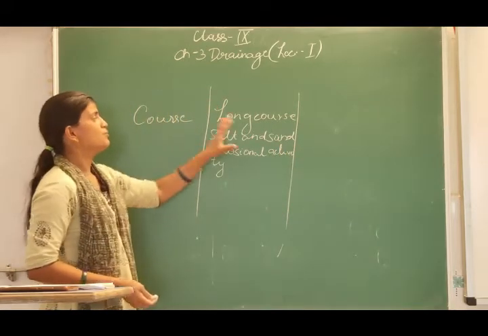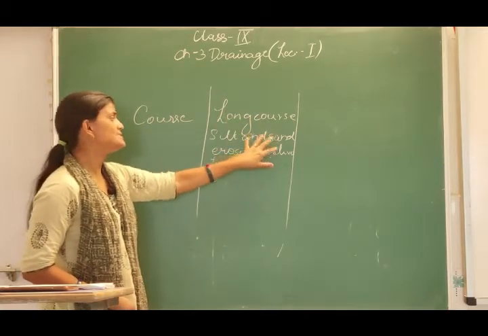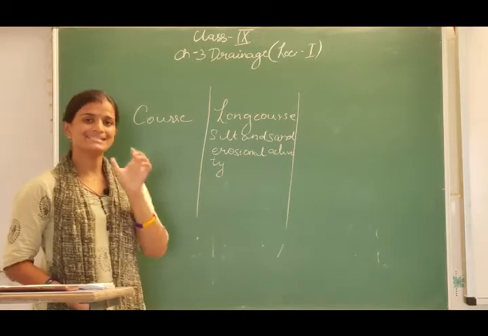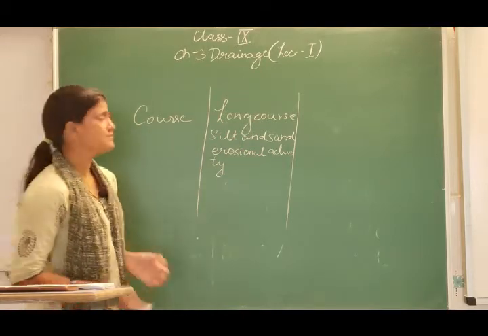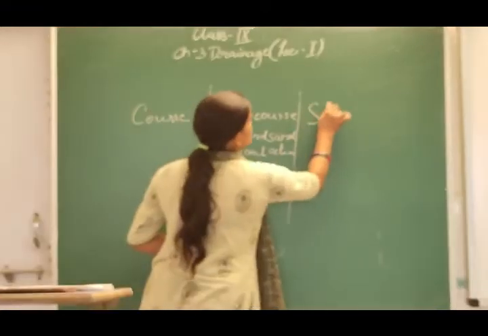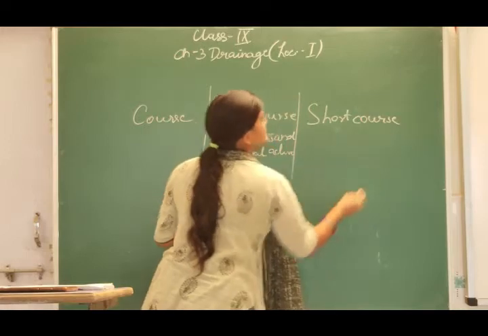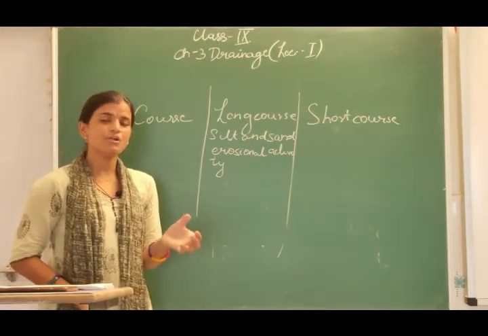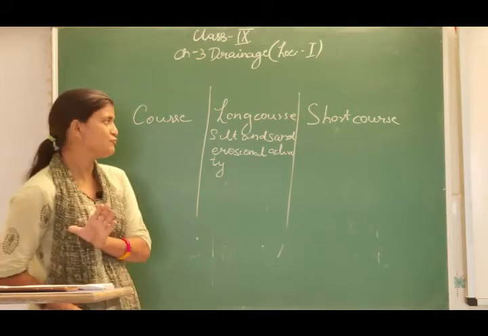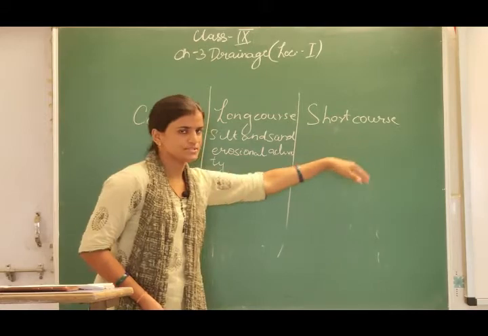Okay, so this was the course of Himalayan rivers: it had a long course, it brought a lot of silt and sand, and it helped in the erosional activity. Whereas in peninsular rivers, we have a shorter course because they are just dependent on the rainfall. When they receive less rainfall, they will have less water, and when they receive high rainfall, they are going to have much water. So the course of the peninsular rivers will be a short course.